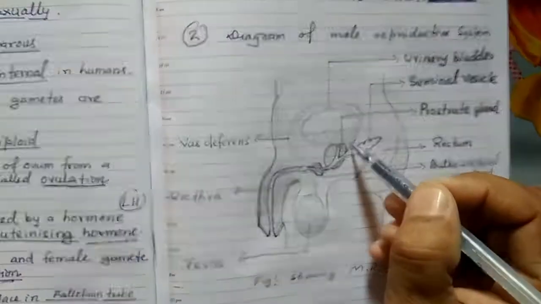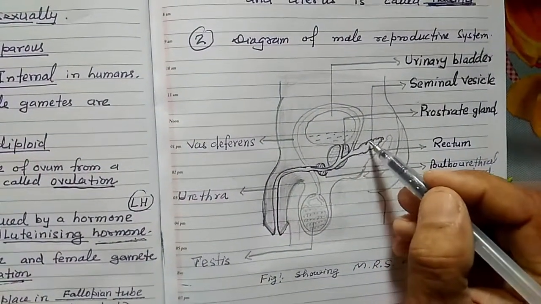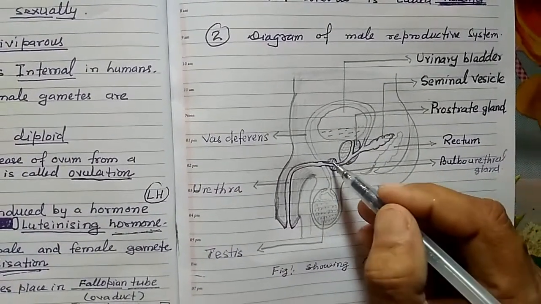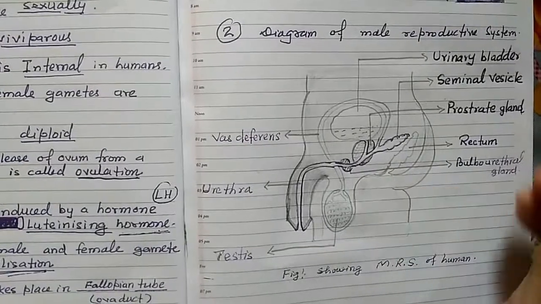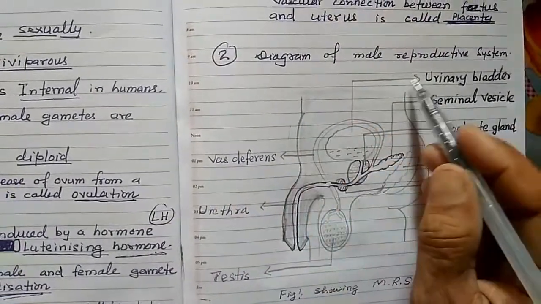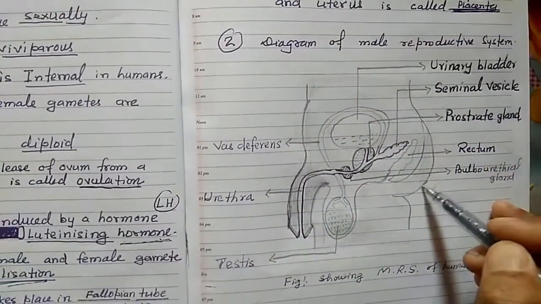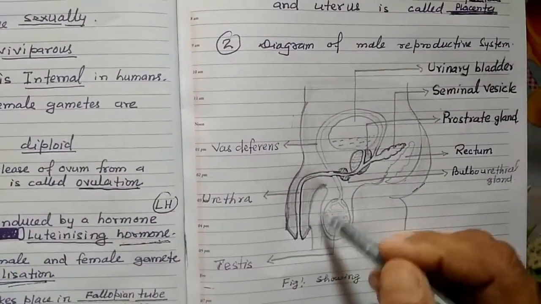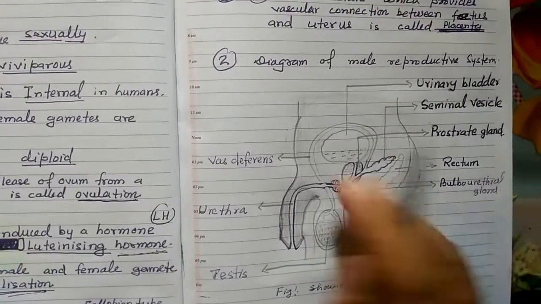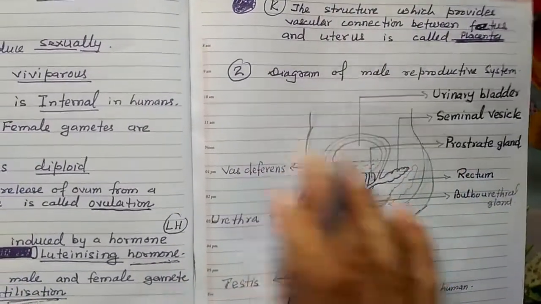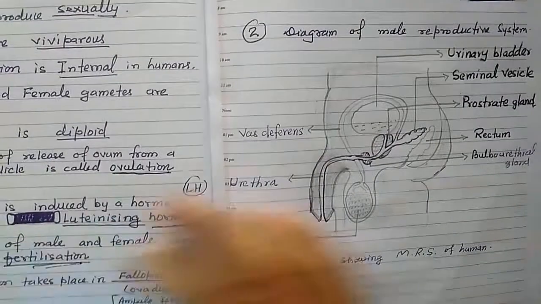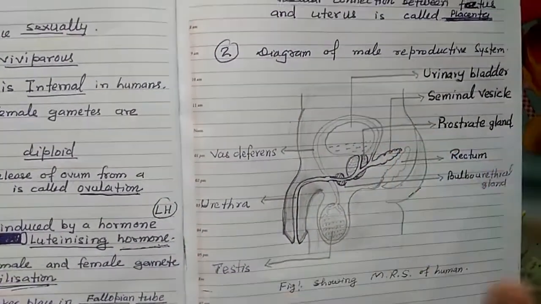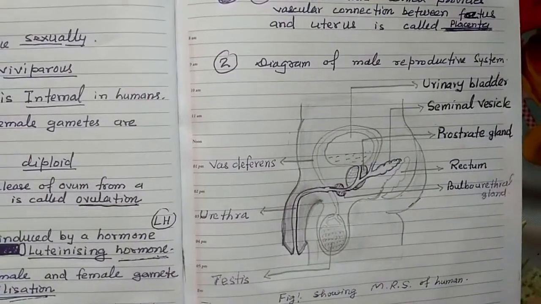Then attach a seminal vesicle, make the prostate gland here, and then the Cowper's gland in this way, and outline. After that you can give an outline. Here is the rectum, and a scrotal sac you can also make. In this way very easily you can draw the diagram, and you can also take help of your books. If you practice diagrams twice or thrice you get good practice and then excel in the diagram.